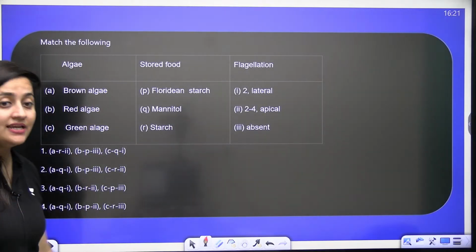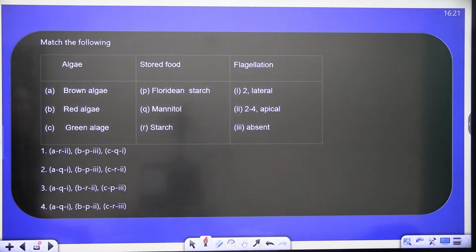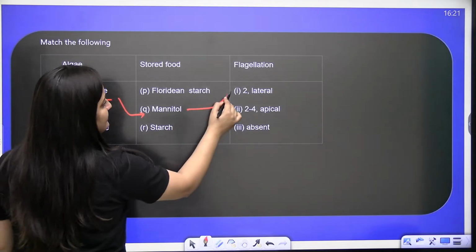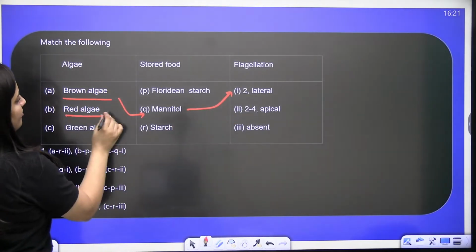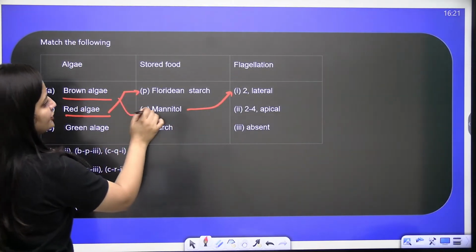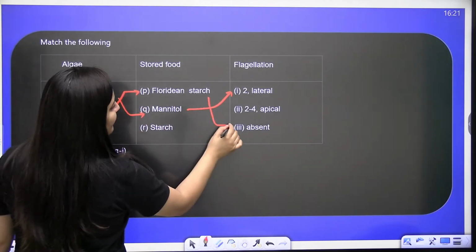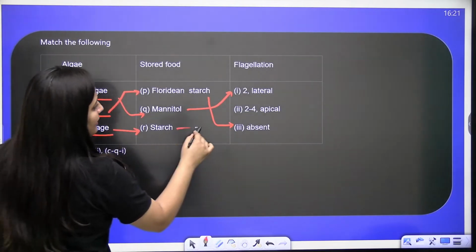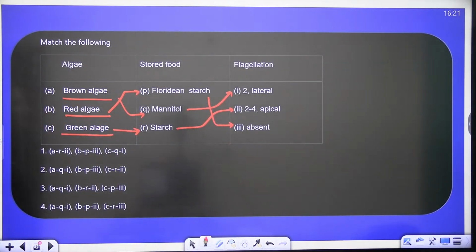Brown algae, red algae, green algae. Bache, brown algae, mannitol, isn't it? Lateral flagella is there. Red algae, Floridian starch, branched it is. So flagellation is absent. Green algae, the stored food is starch and 2 to 4 apical flagella. So A, Q and 1.